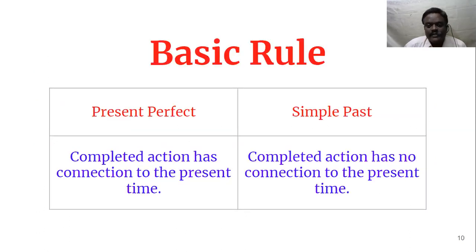The basic rule, if you catch this rule, then you can do everything perfectly correct. The basic rule for using present perfect is that in both cases, present perfect and simple past tense, the action is completed. Even in present perfect, the action is completed. That's why in the last video I told you that present continuous tense is called the real present tense, whereas in present perfect, the action is complete. It is no more there. It is totally over. In simple past also, the action is complete. It is no more there.